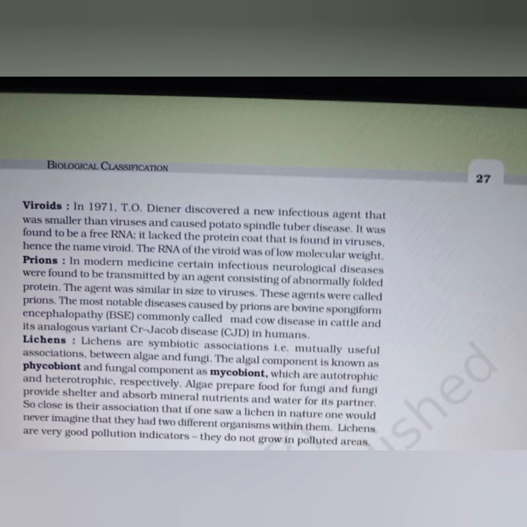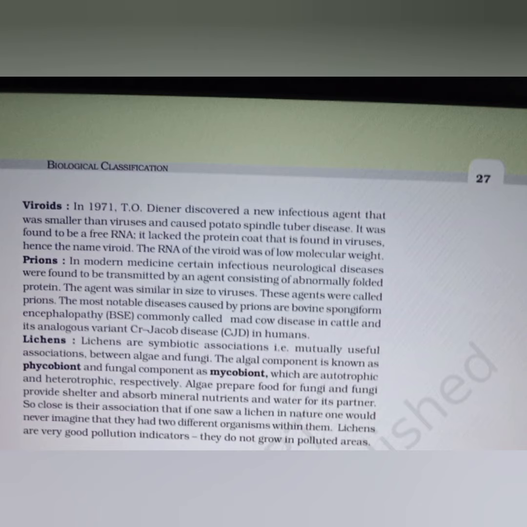Prions. In modern medicine, certain infectious neurological diseases were found to be transmitted by an agent consisting of abnormally folded protein. The agent was similar in size to viruses. These agents were called prions. The most notable diseases caused by prions are bovine spongiform encephalopathy, commonly called mad cow disease, in cattle, and its analogous variant Creutzfeldt-Jakob disease, that is CJD, in humans.